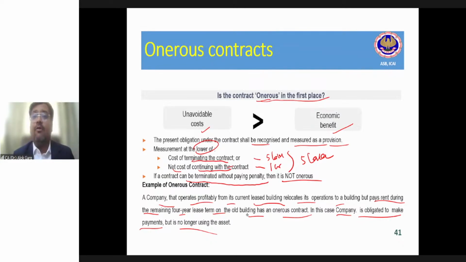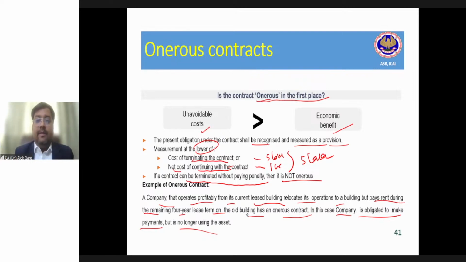What is lower, 4 lakh or 1 lakh? 1 lakh is lower. So since this contract becomes an onerous contract, you have to create a provision to the extent of 1 lakh rupees, right? Is it clear? The entry would be provision for onerous contract expense account debit to provision for onerous contract liability account, right?